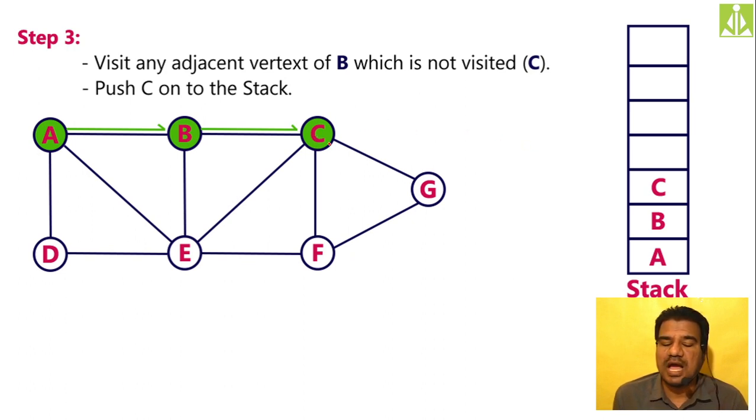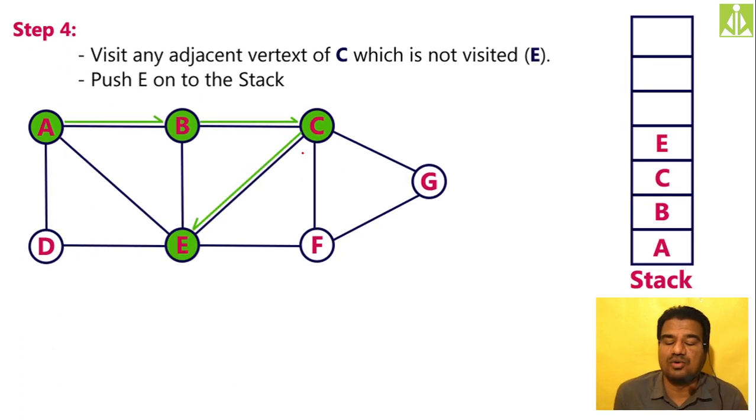Now, when I am at C, I have how many options? I can visit E, I can visit F, I can visit G, but I cannot visit B because it is already visited. So now, just for our understanding, or just to make this a bit more complex, I thought of visiting E instead of going with G. So I have to mark this path and mark this node with green, and push this E onto the stack. The same thing I am doing over here, as you can see. I marked this path, I made this E green, and I pushed this E onto the stack.